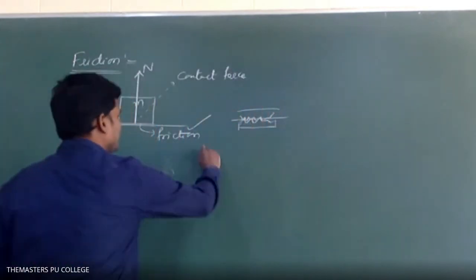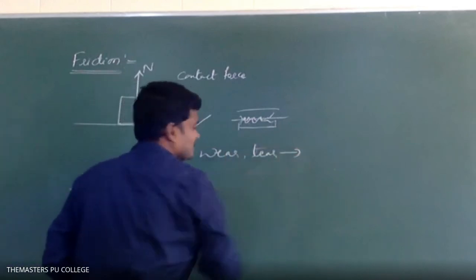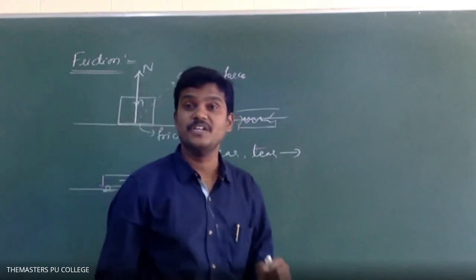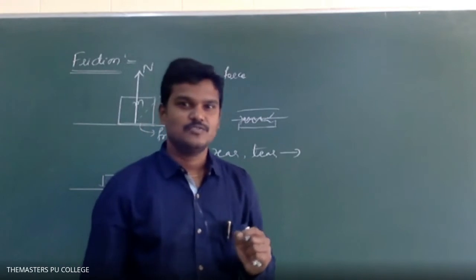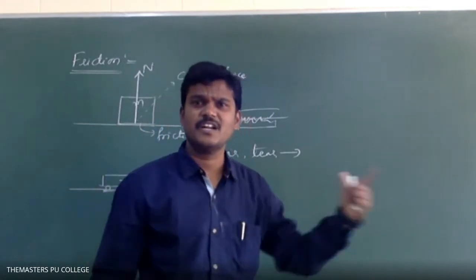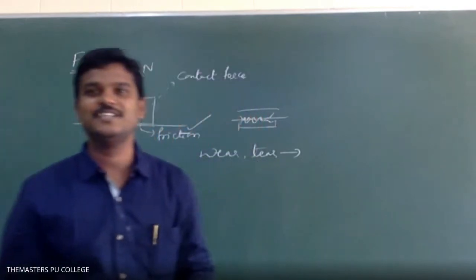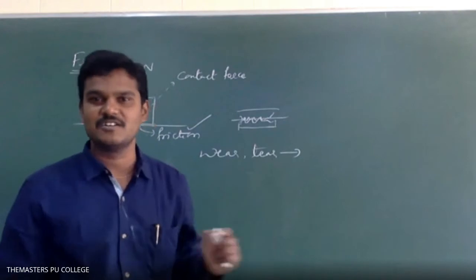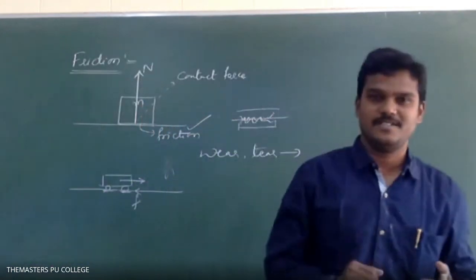So the wear and tear of machinery parts increases. Because of friction, this is also a loss. Wear and tear increases; it is not a use, it is also a disadvantage.